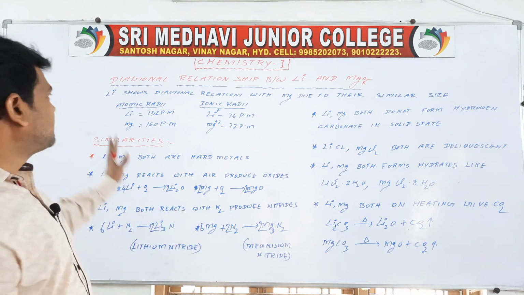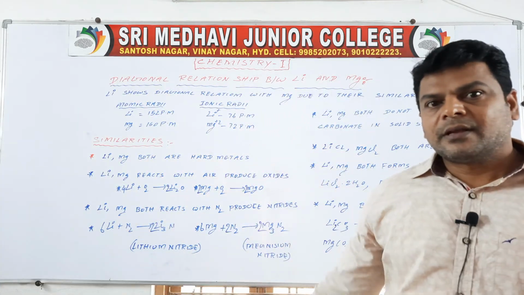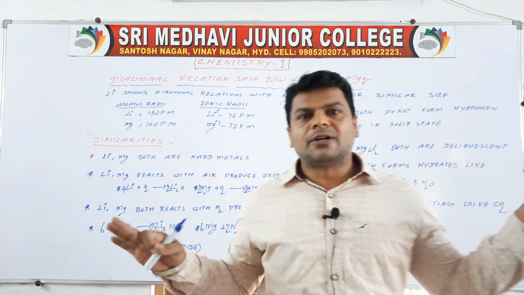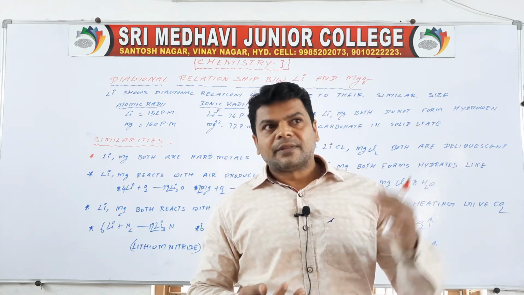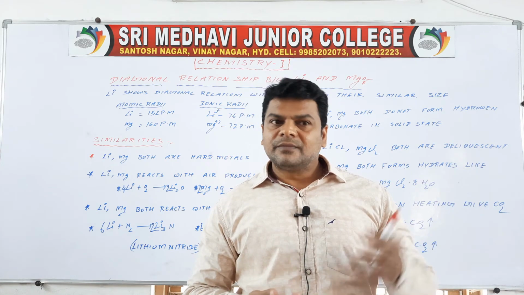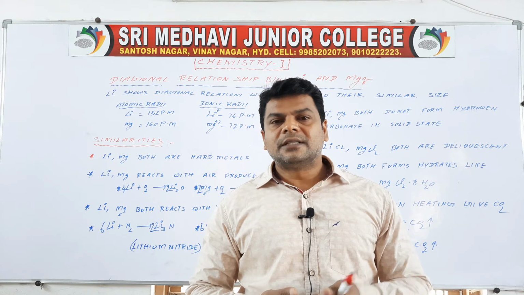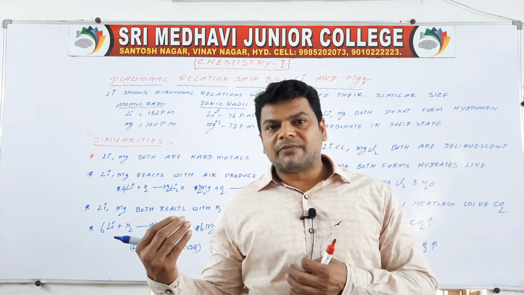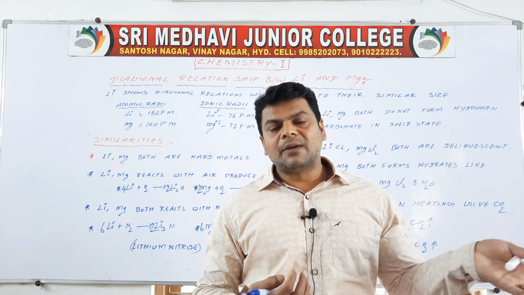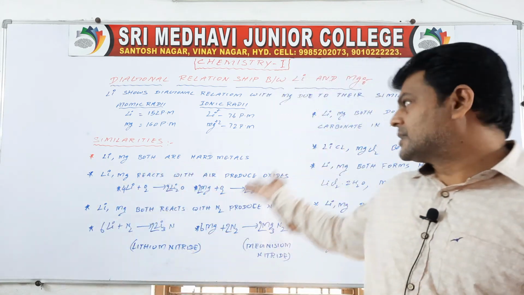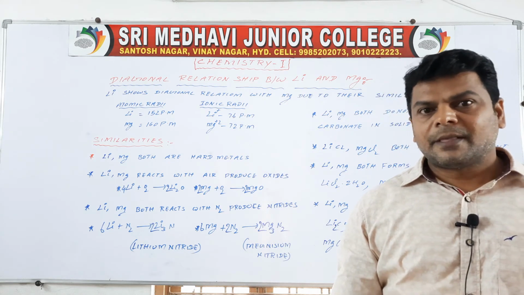This is briefly about first A group elements. In this chapter we discussed electronic configuration, physical properties, chemical properties, uses, the diagonal relationship of lithium and magnesium, and anomalous properties of lithium. All these belong to first A group elements.